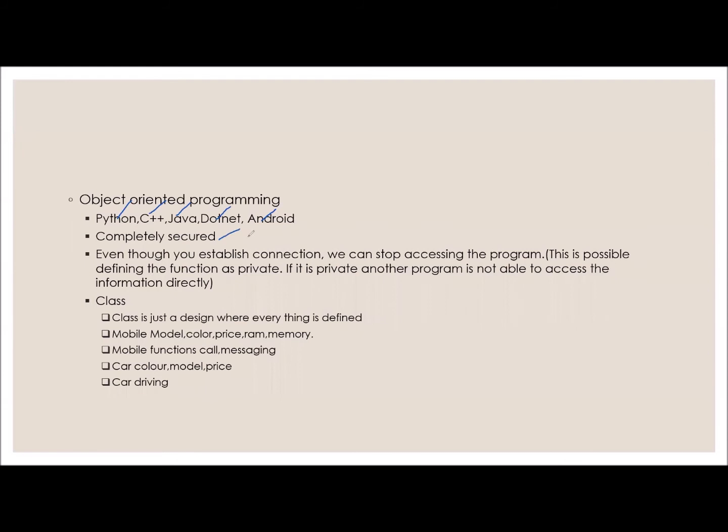So as we already discussed, it is completely secured. Say this is program 1 and this is program 2. If program 1 tries to establish a connection with program 2, even though the connection is established, we can stop access to program 2 by defining the function as private.